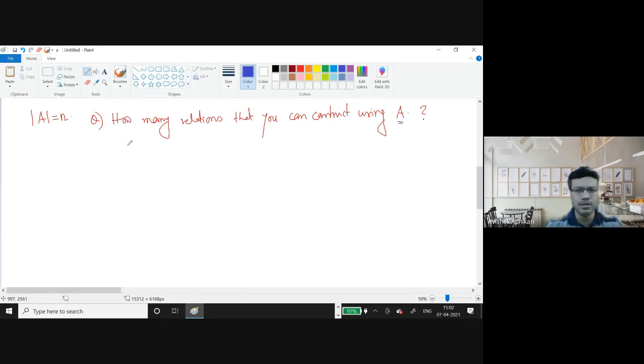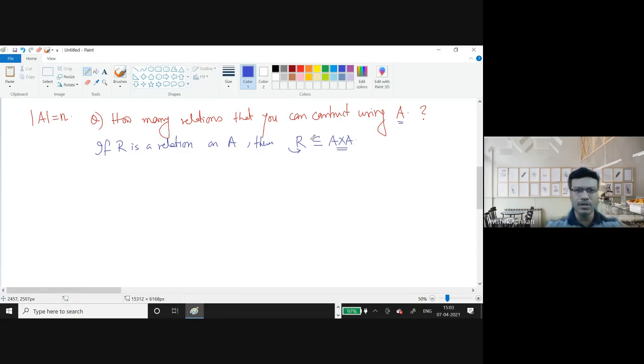So just now I have mentioned what a relation is. If R is a relation on A, then R is nothing but a subset of A cross A. Any subset of A cross A is a relation.